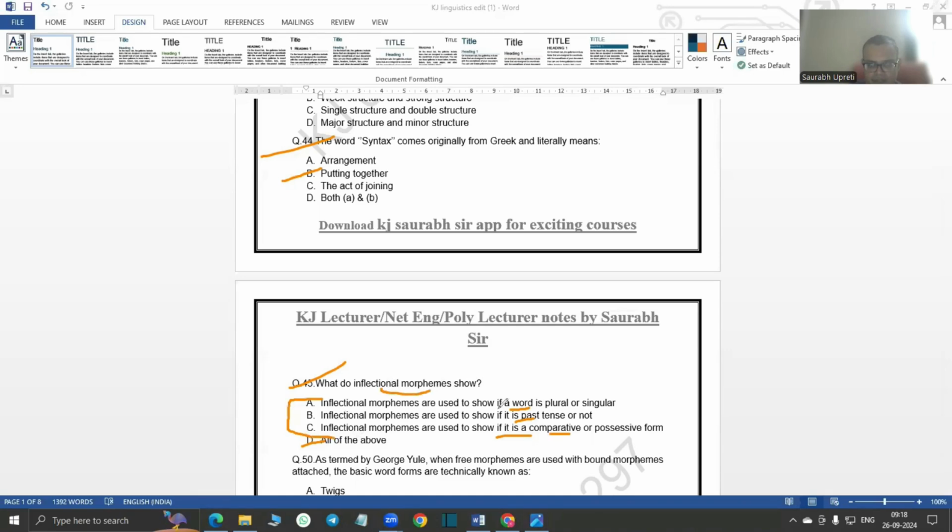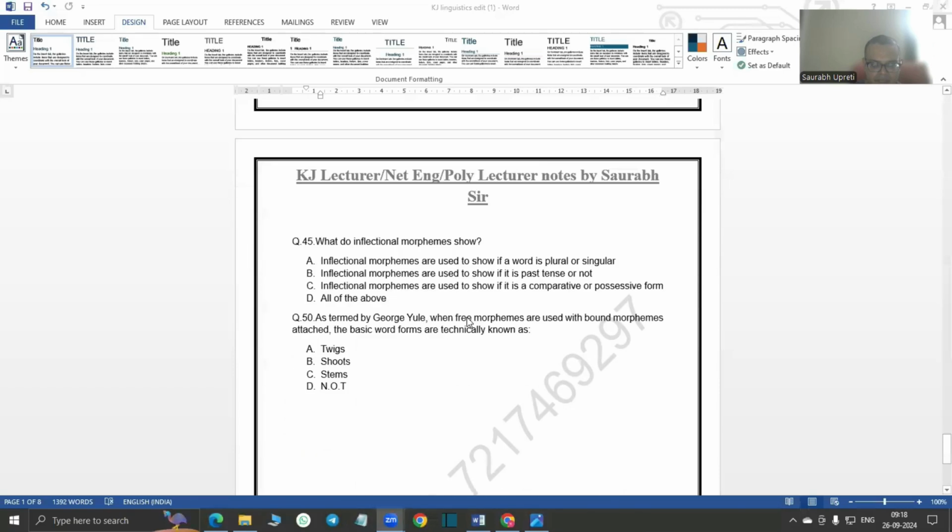Very important question. Okay. So we skipped some questions indirectly because I thought that they are not needed, and also most importantly we are targeting NET and polytechnic specific MCQs here. So directly jumping on to the last question of this file, as termed by George Yule, when free morphemes are used with bound morphemes, the basic word forms are technically called as stems.